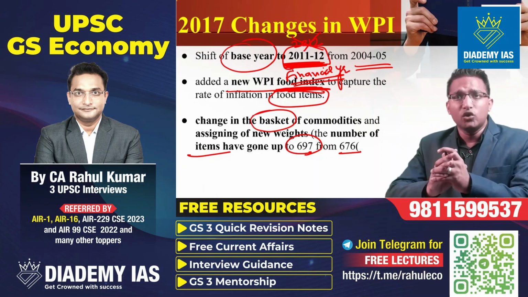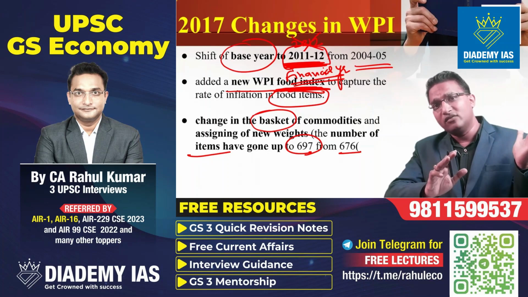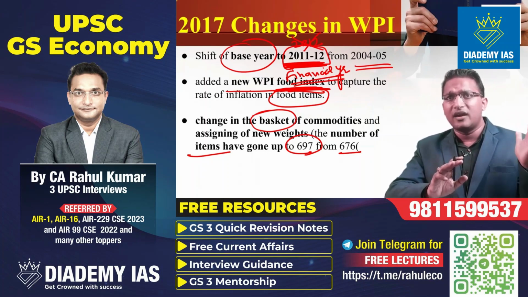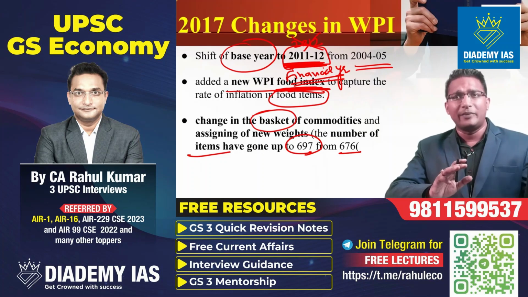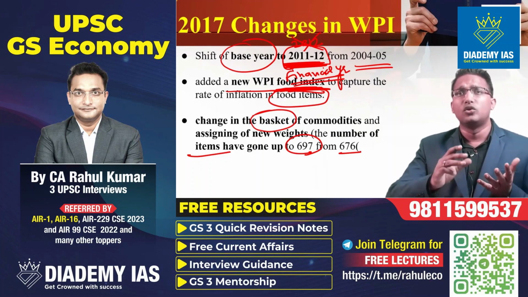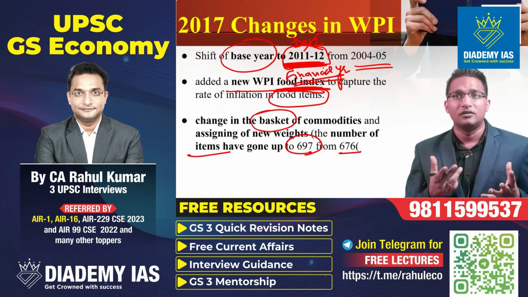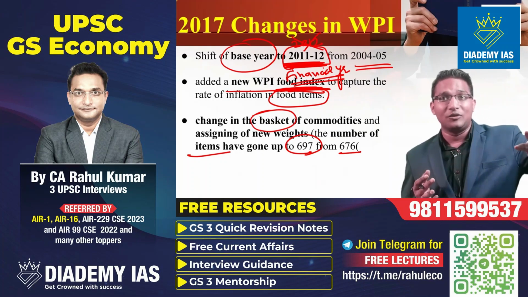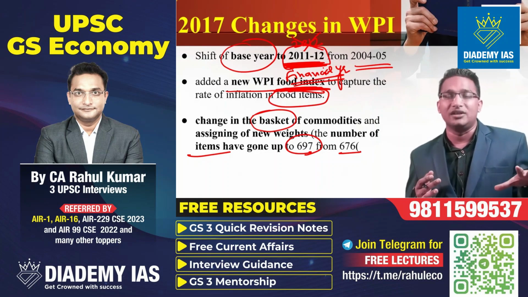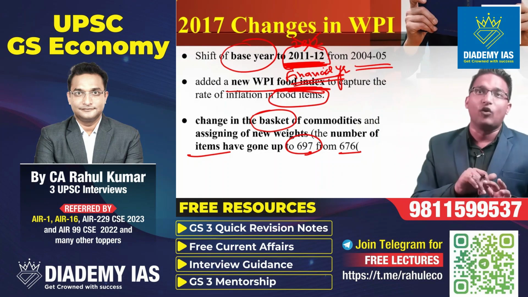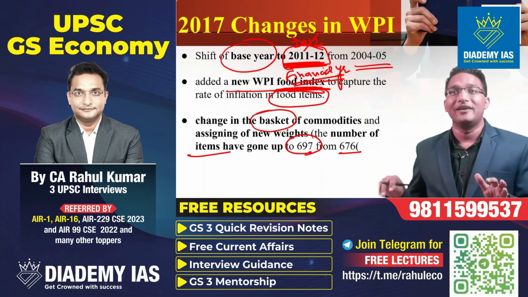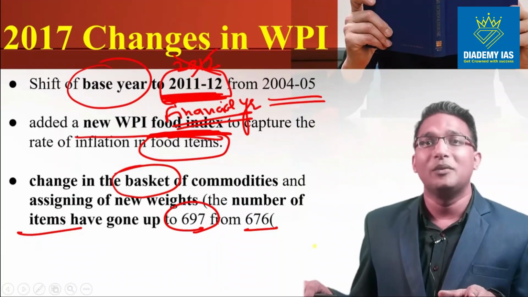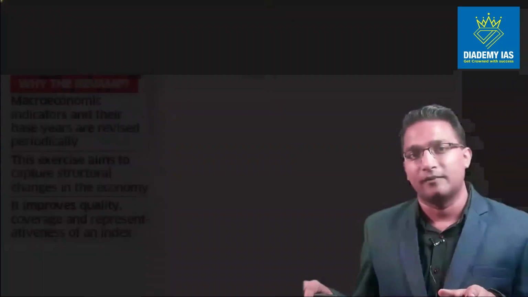The reason is very simple, because in 2004-05, which was the old base year, the items which were in existence were different. For example, at that point of time, we used to use landline phone, but now we use smartphone. So we have eliminated the landline because that is not representing the mobile industry. Rather, we have included the smartphone, which is representing the telecom industry. This is the example why we have been changing the basket of commodities from time to time.